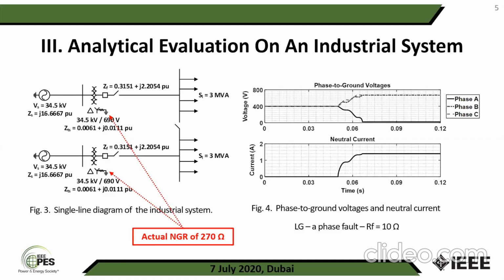For example, for a line to ground fault at the end of the feeder and the point of common coupling in the secondary of the transformer, we have a voltage for A, B, and C. We have a voltage sag for voltage A and voltage swell for voltages B and C. And the neutral current is not too high because in this case it is equal to the fault current. Next, please.